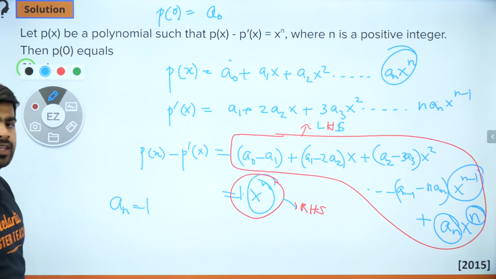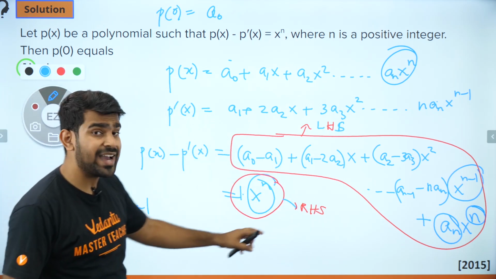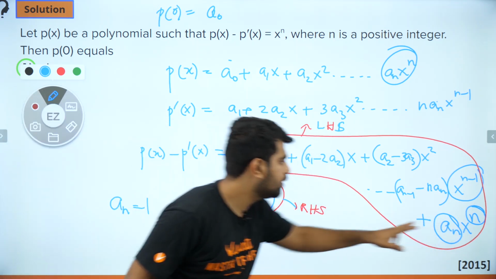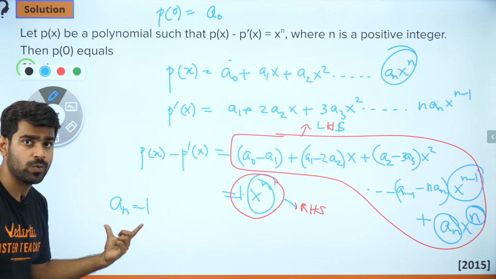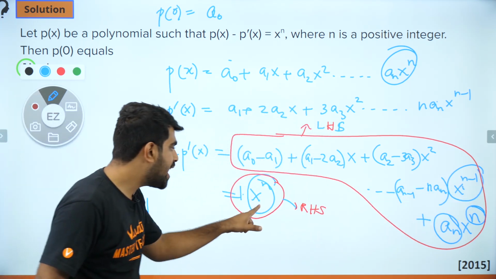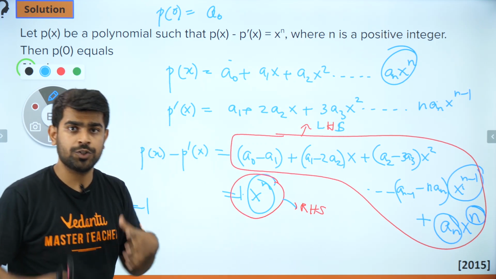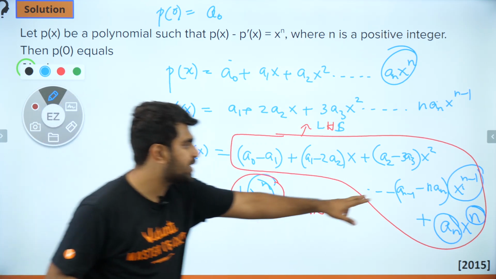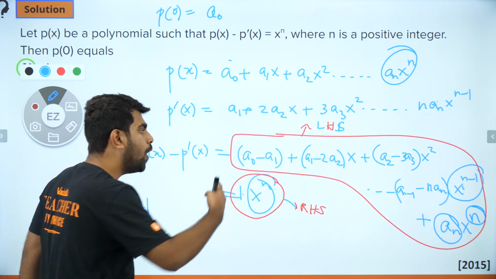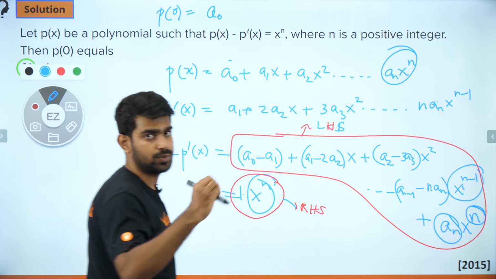Perfect. Clear? So I'm comparing left hand side and right hand side coefficients. So x power n we compared, we got an to be 1. Now next I'll compare x to the power n minus 1. Here do you have x to the power n minus 1? You don't have any x to the power n minus 1. So can I say this coefficient must be 0? Likewise, all the coefficients are 0.